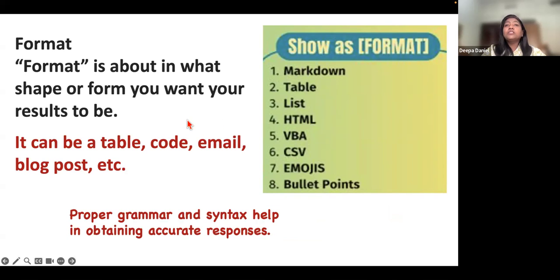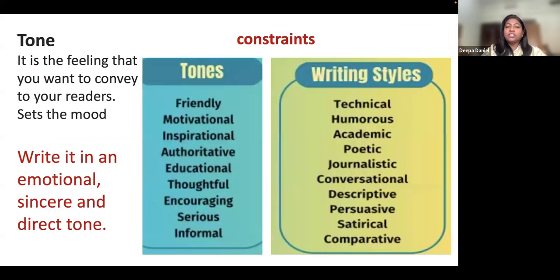And then we must also specify the format. What is the format that you want your response to be in? Do you want it as a table? Do you want it as an email? Do you want it as a blog post, or do you want it in bullet points? And be sure to write your prompts in proper grammar and proper syntax so that we get an accurate response. We can also specify the tone. Instruct ChatGPT that I want this letter in an emotional or sincere tone, or I want this essay to be inspirational, or I want a humorous writing style. So we can specify different kinds of tones or styles that we want.